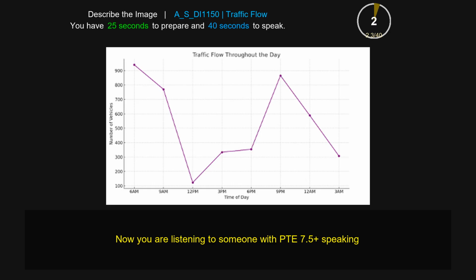The picture shows information about traffic flow throughout the day. The x-axis represents time of day starting from 6 a.m. to 9 a.m. and the y-axis represents number of vehicles from 100 to 900. The highest value is at 6 a.m., which is 900, and the lowest value is at 12 p.m., which is between 100 and 200. Overall, the picture shows a comparison of values. In conclusion, the given image provides information about traffic flow throughout the day.